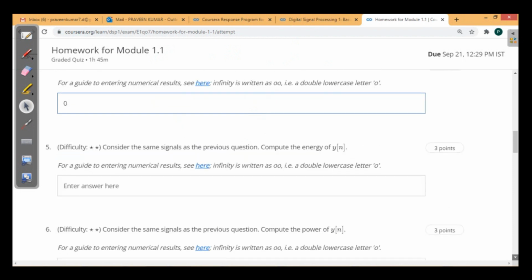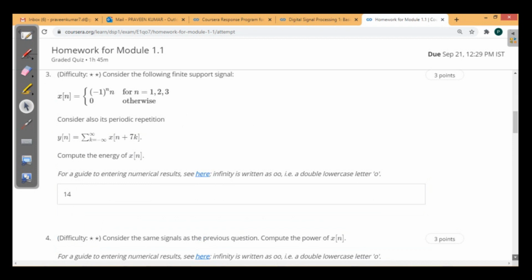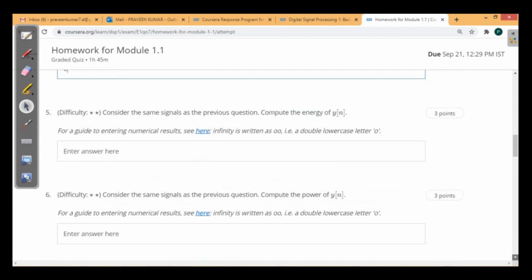Okay, next one. Consider the same signal as the previous question. Compute the energy of the signal y of n. Okay, now see, y of n is summation k from minus infinity to plus infinity x of n plus 7k. For that we are going to evaluate the energy. Okay, let's see. The signal y of n is equal to summation k from minus infinity to plus infinity x of n plus 7k.